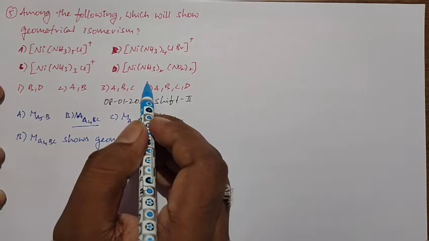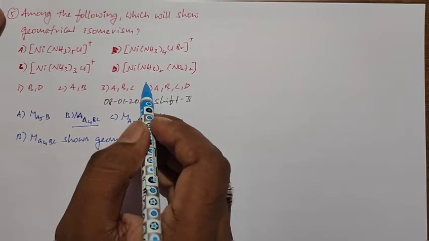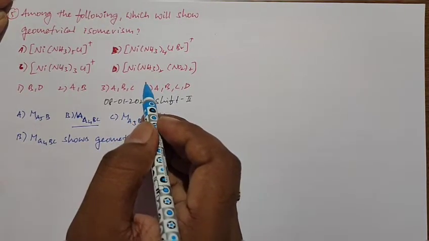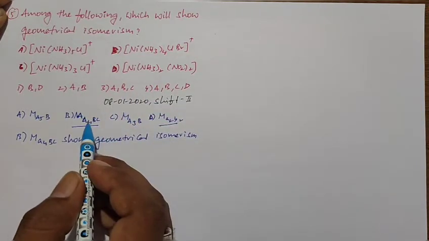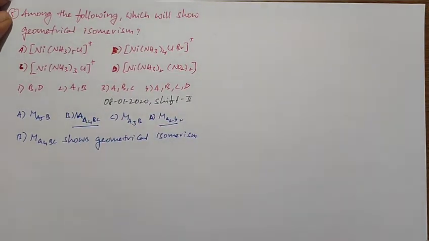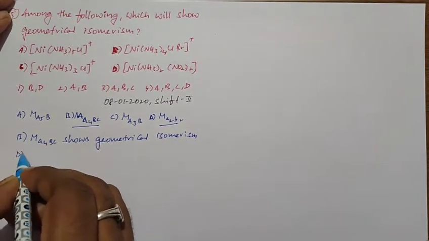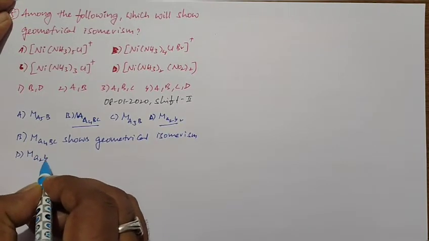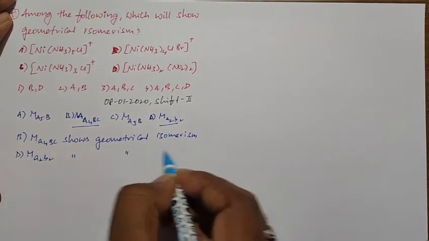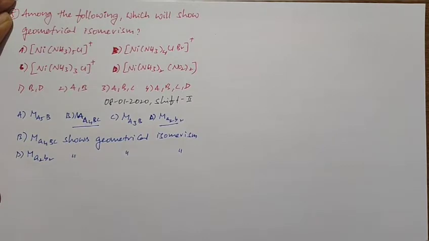So this compound consists of strong ligand. So here pairing can be possible against the Hund's rule. Then a square planar structure can result, dsp2 hybridization can participate, and it has a square planar structure. So D, MA2BC also shows geometrical isomerism when it has the square planar structure.